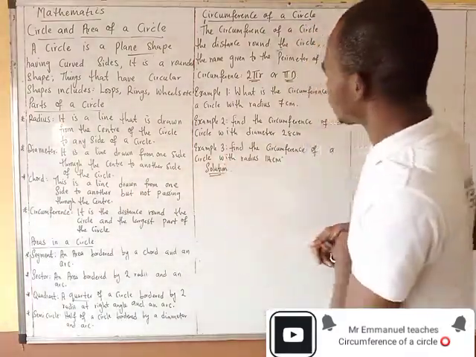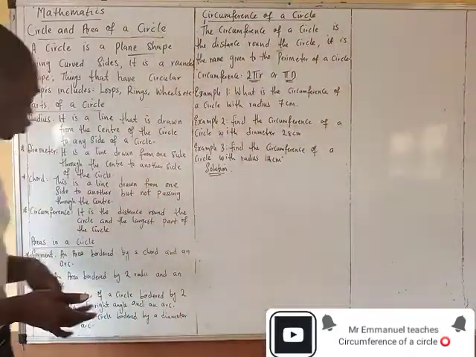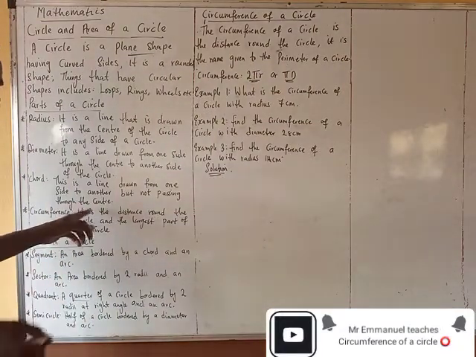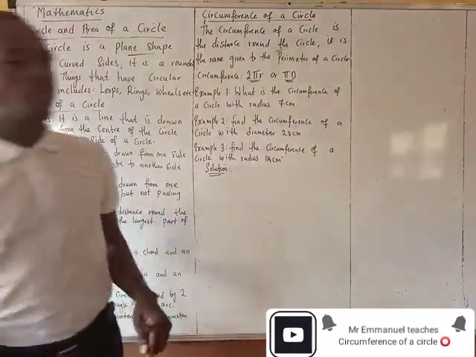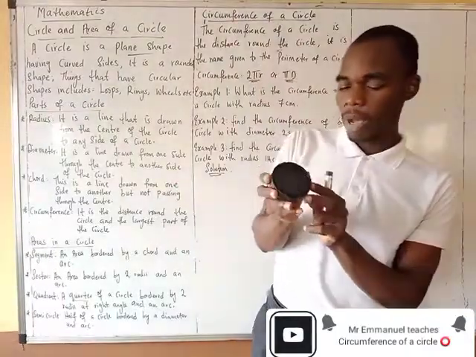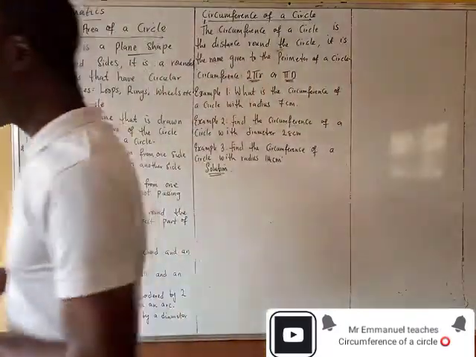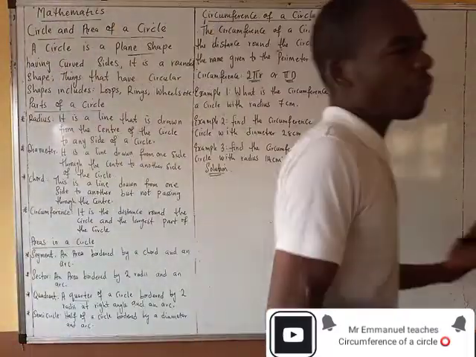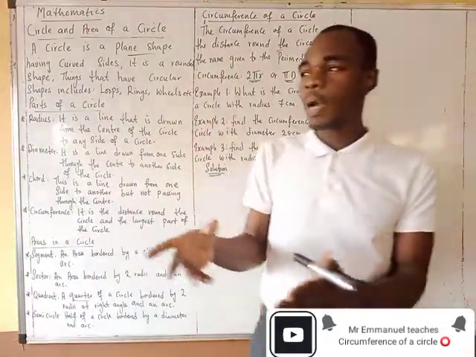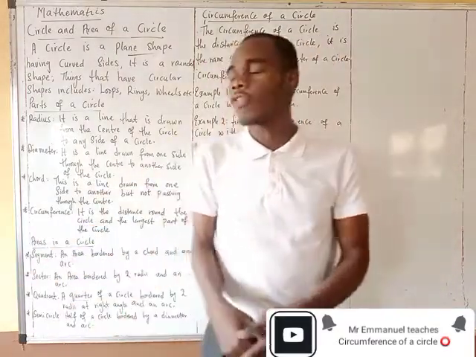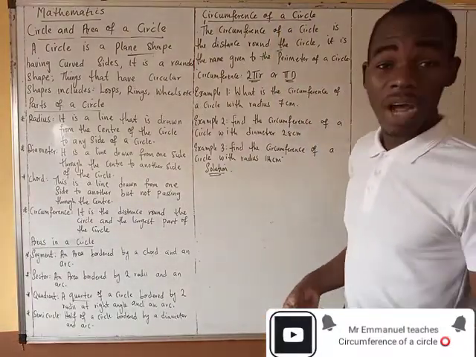Moving on now, the circumference of a circle. When we were talking about the introductory part of a circle, we said that the circumference is the distance round the circle. When I used the example of the lid of my teacup, I said the distance round this teacup is what you refer to as the circumference. So circumference is the distance round the circle, or the perimeter of the circle. Of course, perimeter literally means circumference. Now we can establish that circumference itself has its own formula.